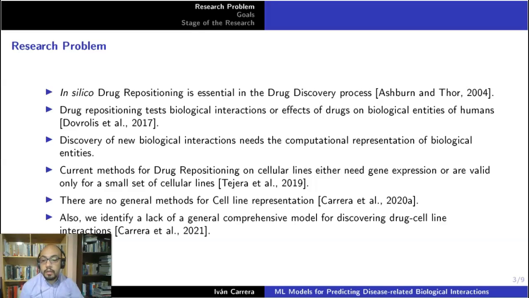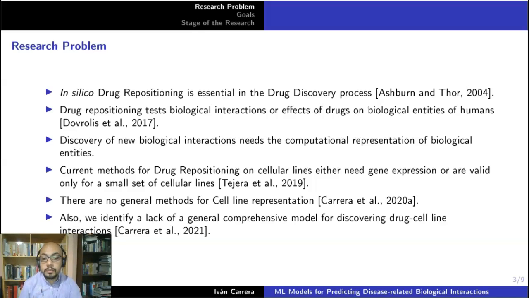In general, for discovering new biological interactions, we need to represent the knowledge of biological entities such as drug, diseases, cellular lines, proteins, and so on. Current methods for drug repositioning on cellular lines either need gene expression or are valid only for a small set of cellular lines.